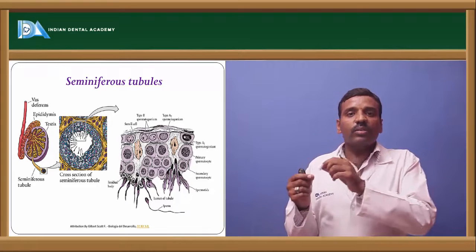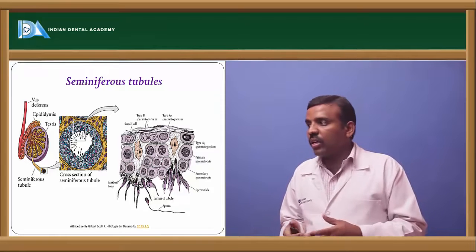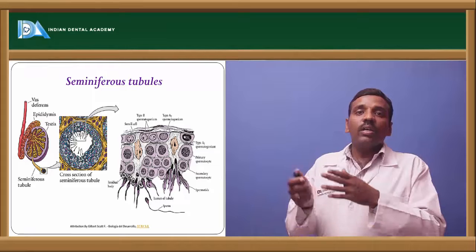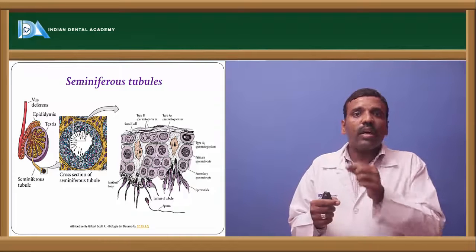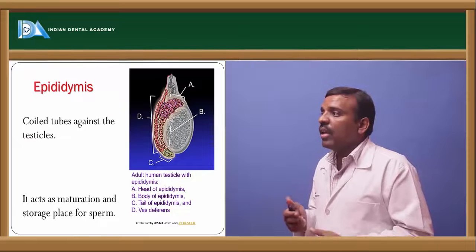The seminiferous tubules are a part of the testis, and they continue, come outside and continue as the epididymis.